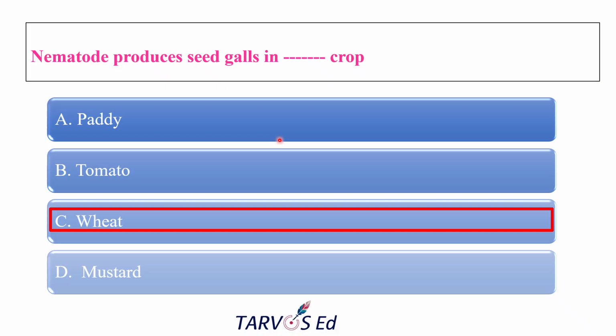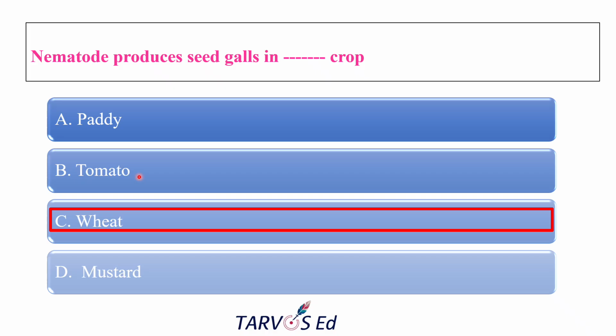The infected seeds are generally very light in weight and shriveled and look like cockle seeds. Hence the name ear cockle nematode. Why the others are wrong: paddy is usually affected by white tip nematode, Aphelenchoides besseyi, which causes white tip but not seed galls.